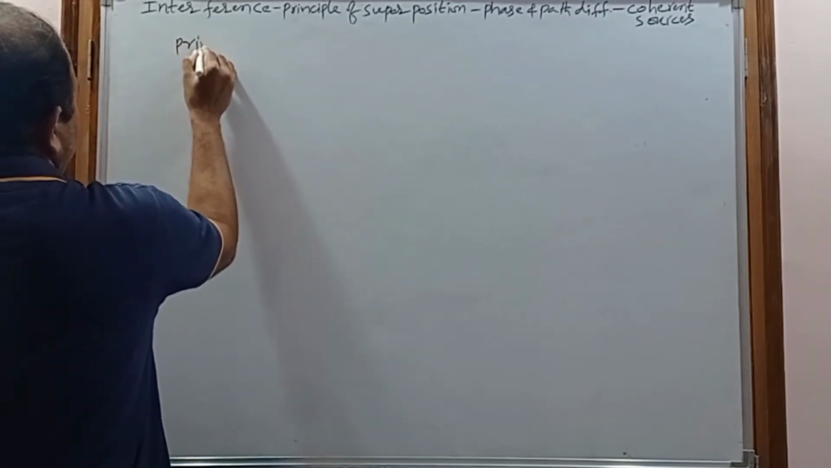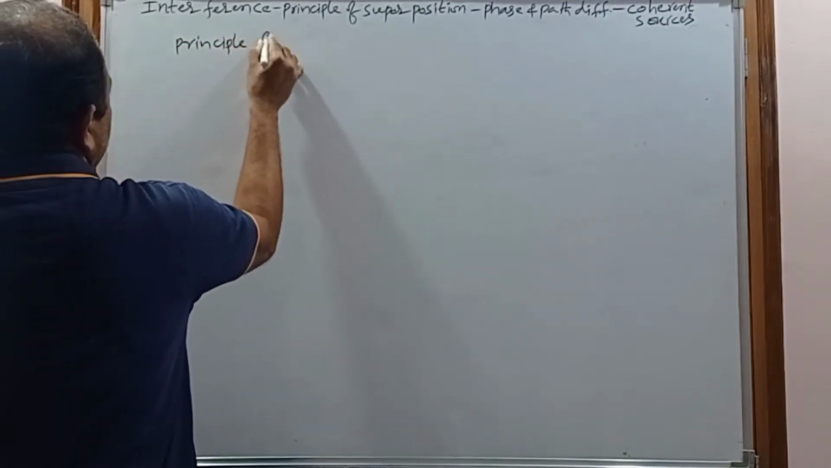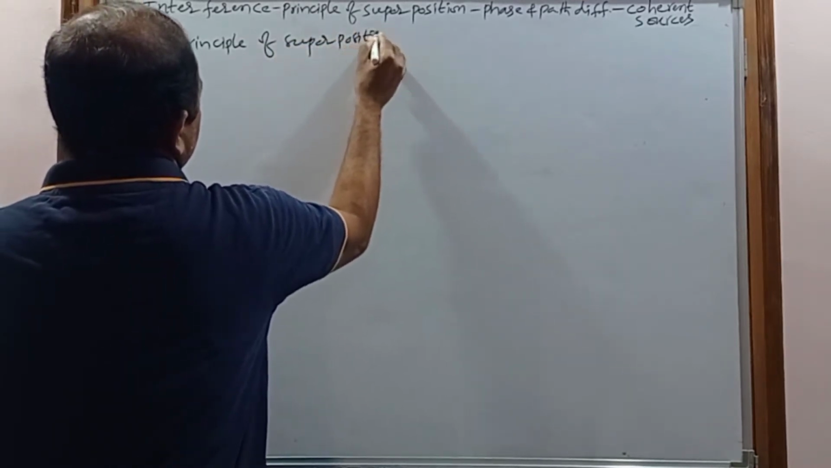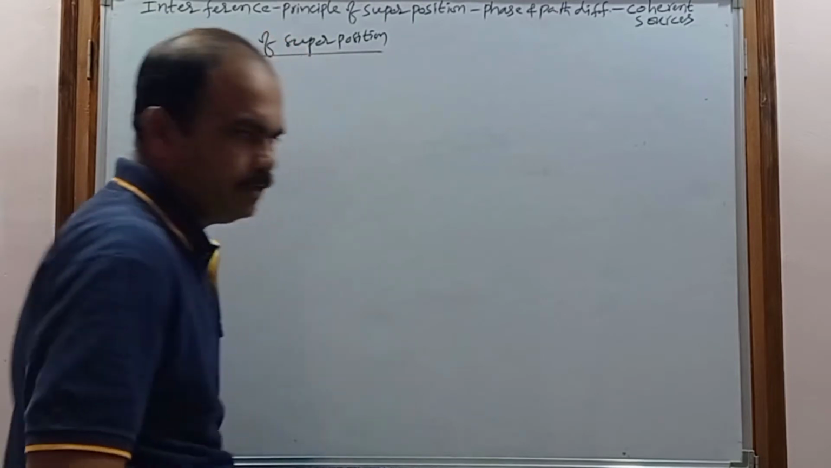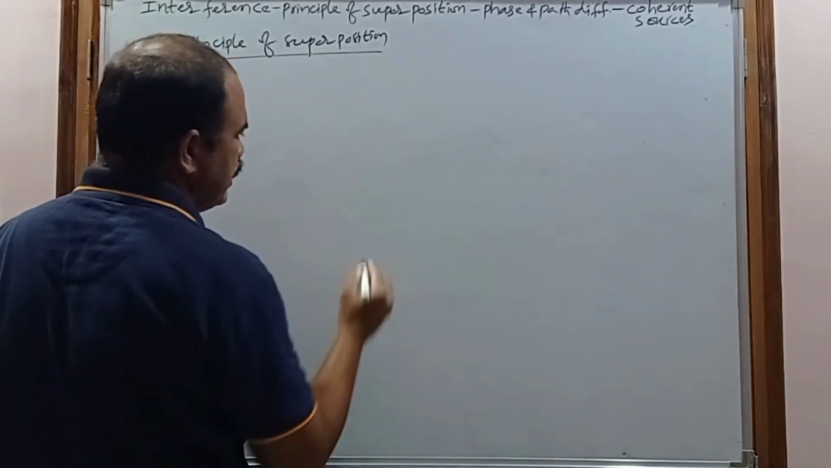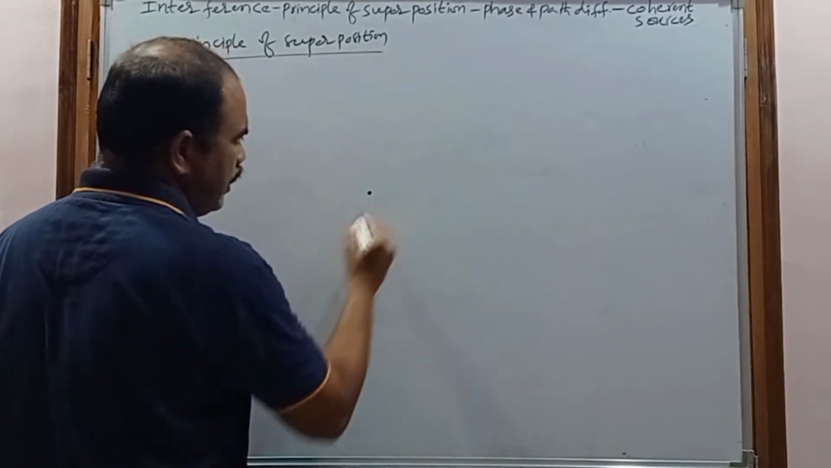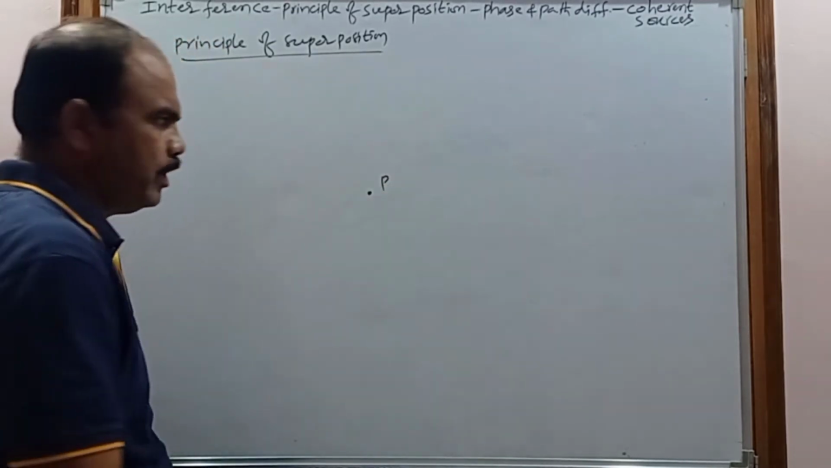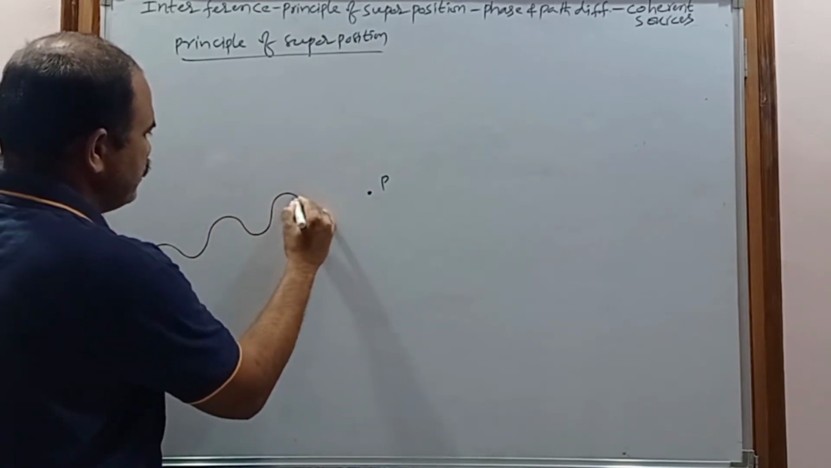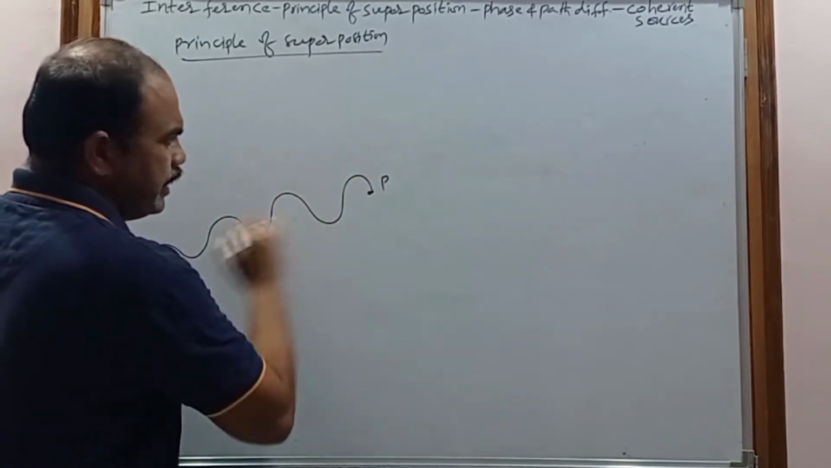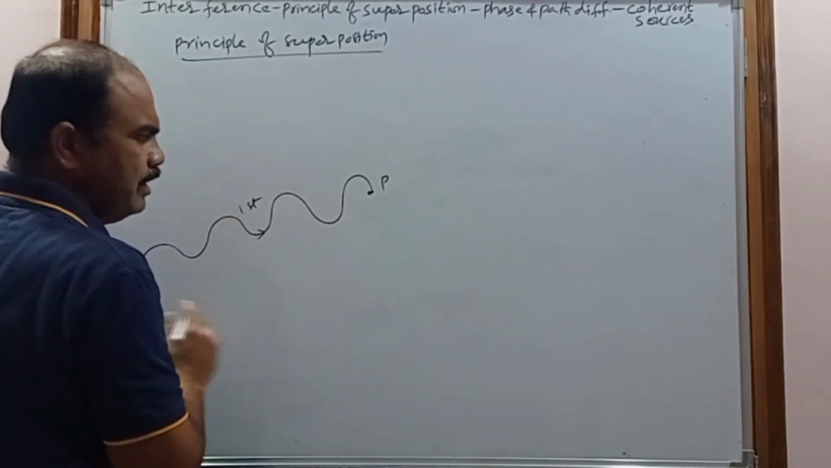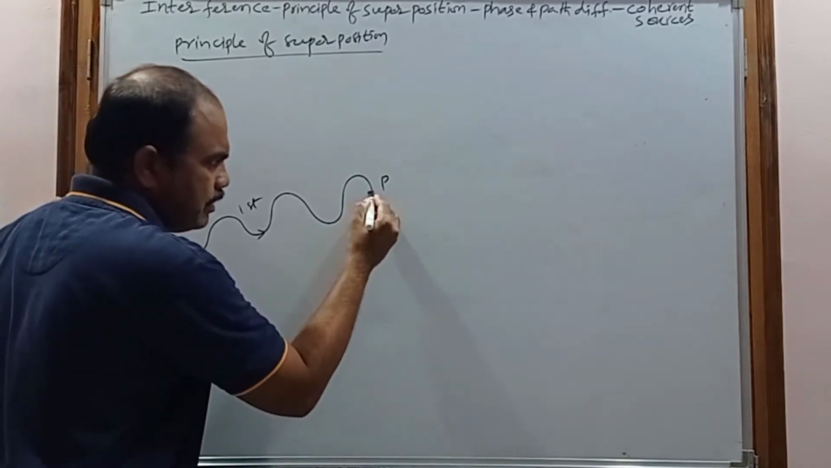Principle of superposition. To explain the principle of superposition, consider that this is a medium. In this medium, let us consider a particle P. Now consider this is the first wave, traveling through this medium, and it reaches the particle P.